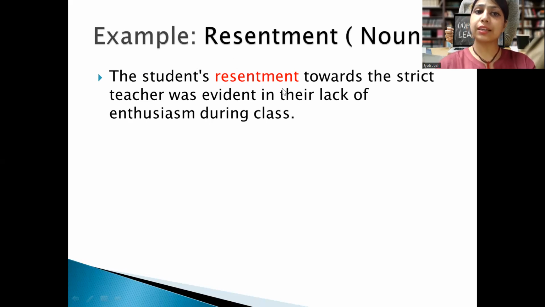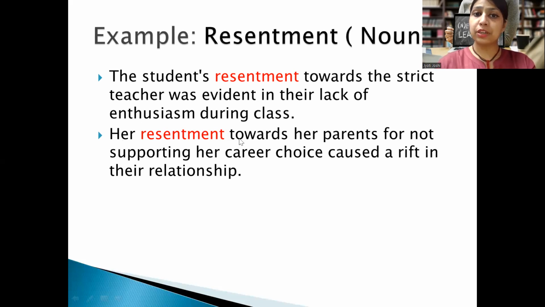And because of what he is trying to oppose, that opposing thing caused the resentment in the situation. Okay, let's take another example. For example, I don't want to eat ice cream and somebody is forcing me to eat ice cream. Then I try to oppose it. So in that entire scenario, I could say, because of her resentment, she could not enjoy the ice cream. Okay. So I think things are clear for you now in this case.